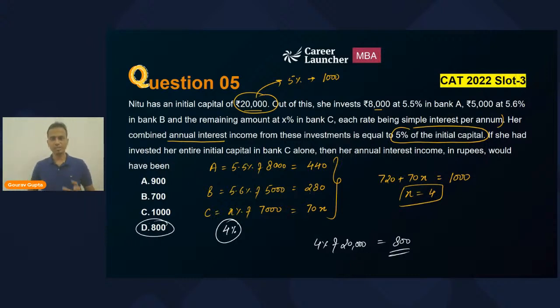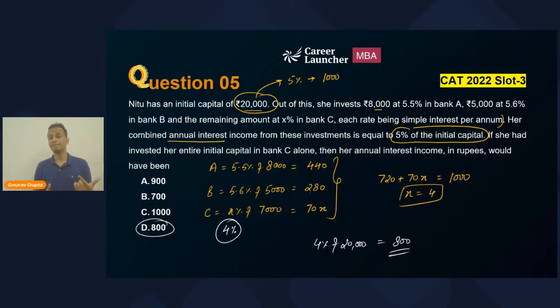Okay. So friends, you must start believing the fact that simple interest, compound interest, first of all, is not a difficult chapter. In fact, it is one of the easiest topics that you will see. Also, the level of difficulty of questions in the CAT examination is not very high.